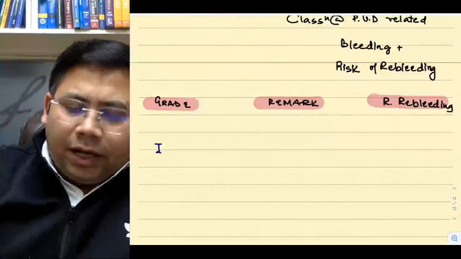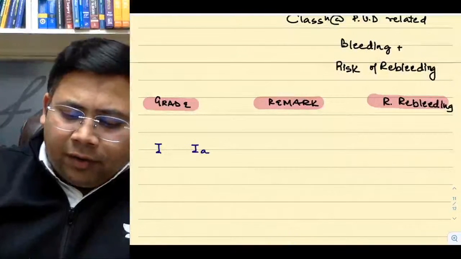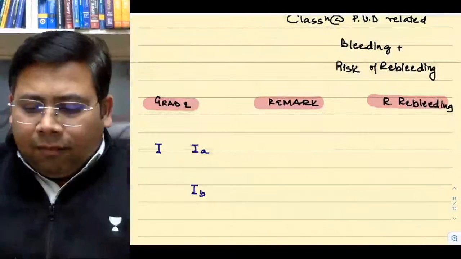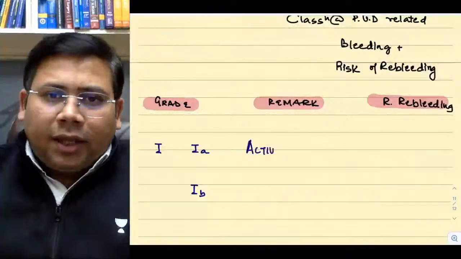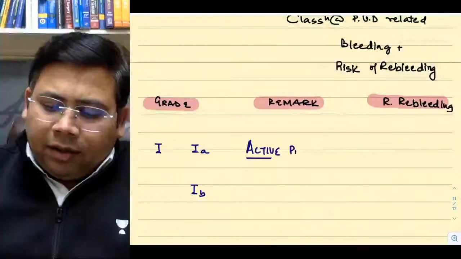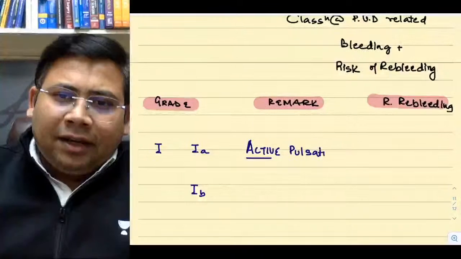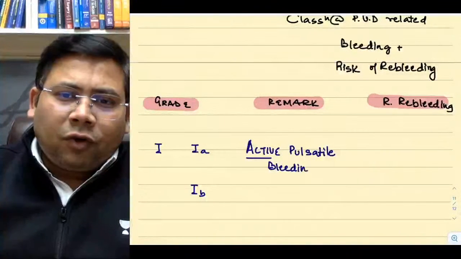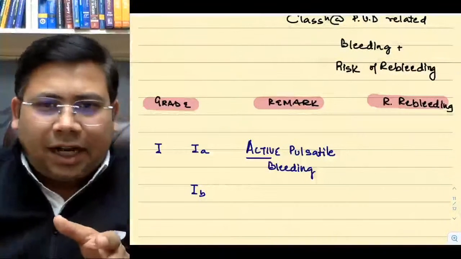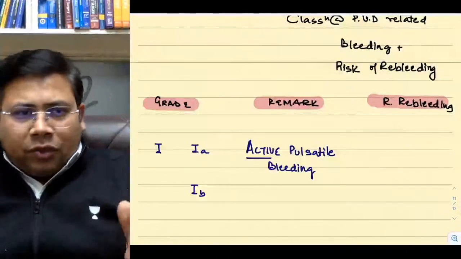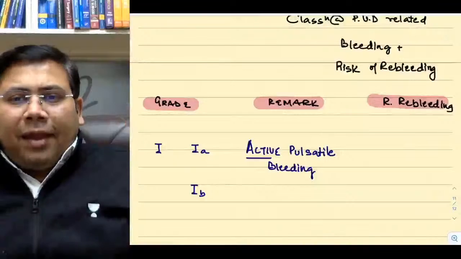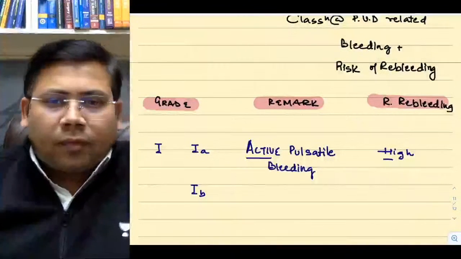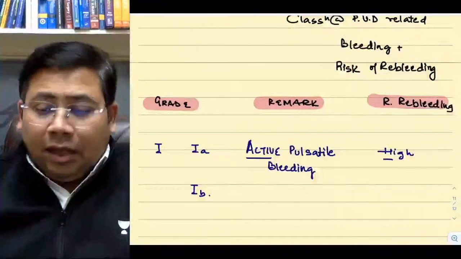Grade 1. Grade 1 is further divided into 1A and 1B. Yes or no? What is 1A and 1B? Both of them are having active pulsatile bleeding. So what do you mean by active pulsatile bleeding? Is it arterial or venous? Yes, you are absolutely right. It's an arterial bleed, and hence the risk of rebleeding has to be what? High.